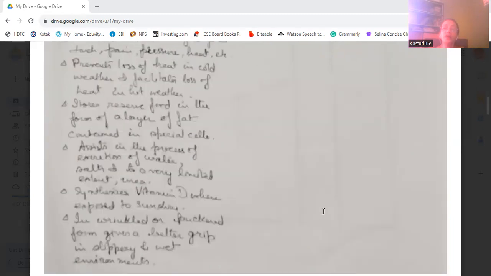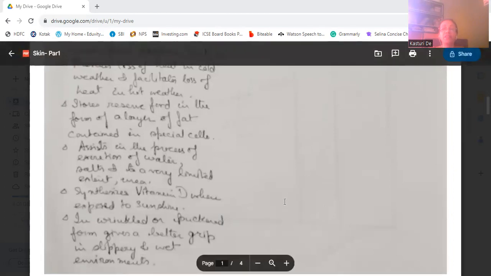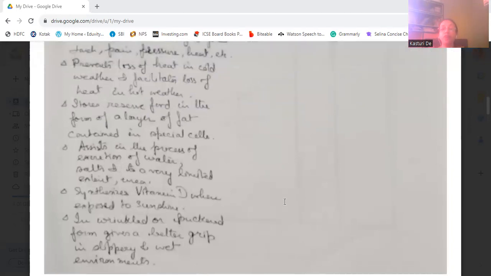It stores reserve food in the form of a layer of fat, which is contained in special fat cells. Now, it assists in the process of excretion of water, salt, and to a very limited extent, urea. This excretion process helps to lose our heat by perspiration during hot weather.